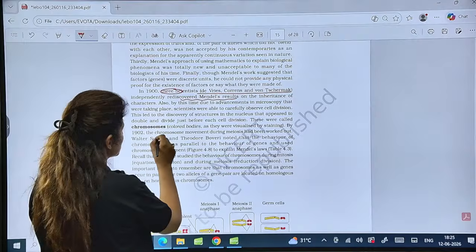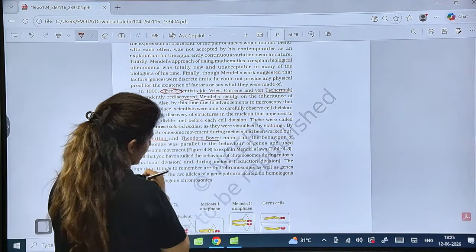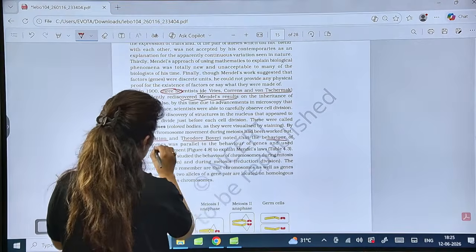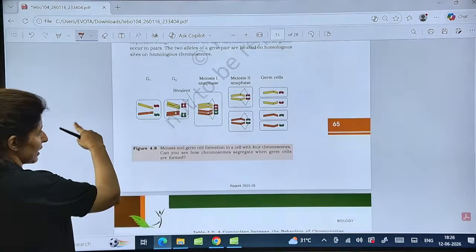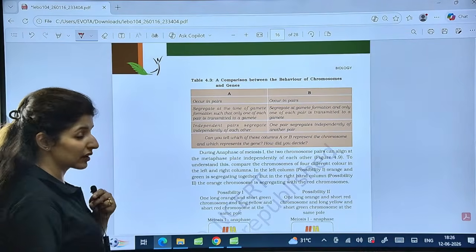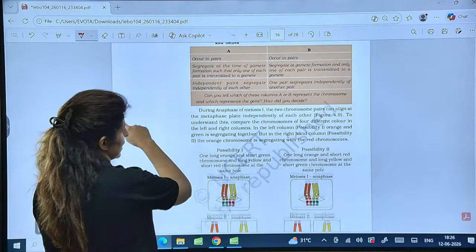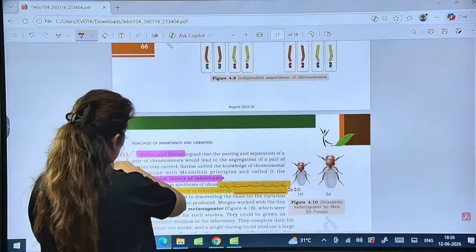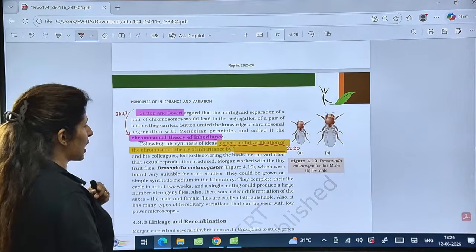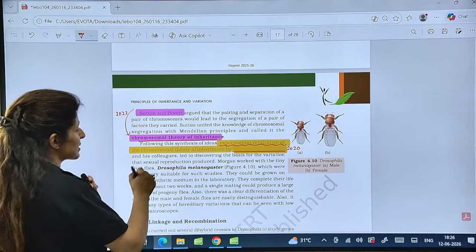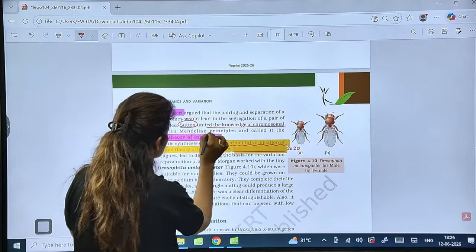Then in 1902, the chromosome movement during meiosis had been worked out. Walter Sutton and Theodore Boveri noted that the behavior of chromosomes was parallel to the behavior of genes, and this led to the development of another concept, that is the chromosomal theory of inheritance. So here we say that Sutton and Boveri gave us the chromosomal theory of inheritance, and this was asked in 2022.